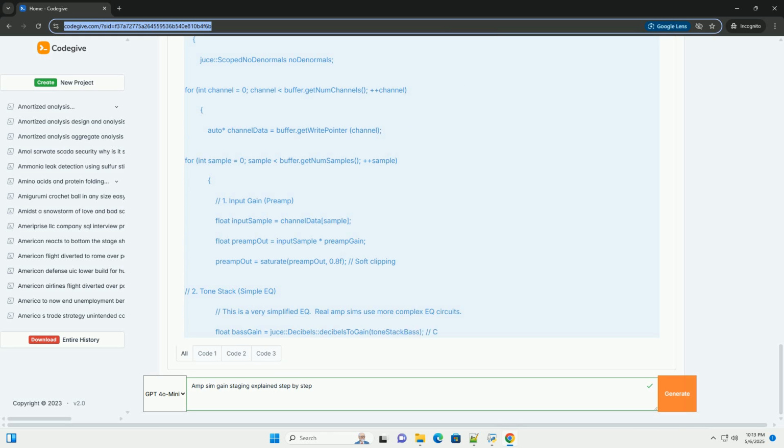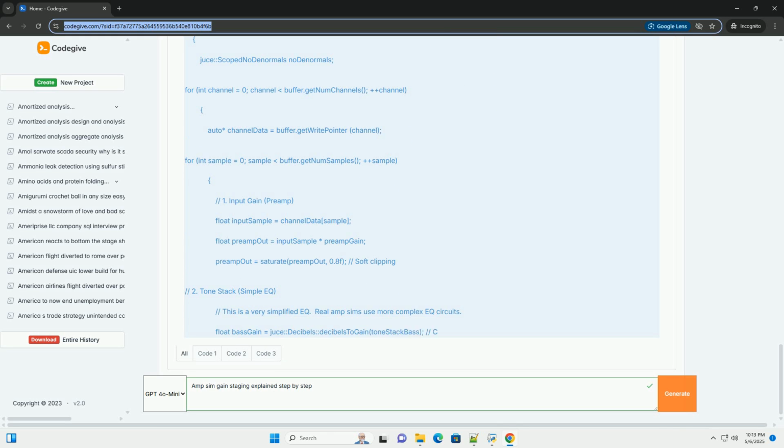Tone stack. A very basic EQ is implemented using simple gain adjustments to the bass, mid, and treble frequencies. More sophisticated amp sims would use filters, for example shelving filters and peaking filters, to create a more accurate EQ response. We use dB to gain to convert decibel values into linear gain multipliers. This is standard practice in audio processing because our ears perceive loudness logarithmically.